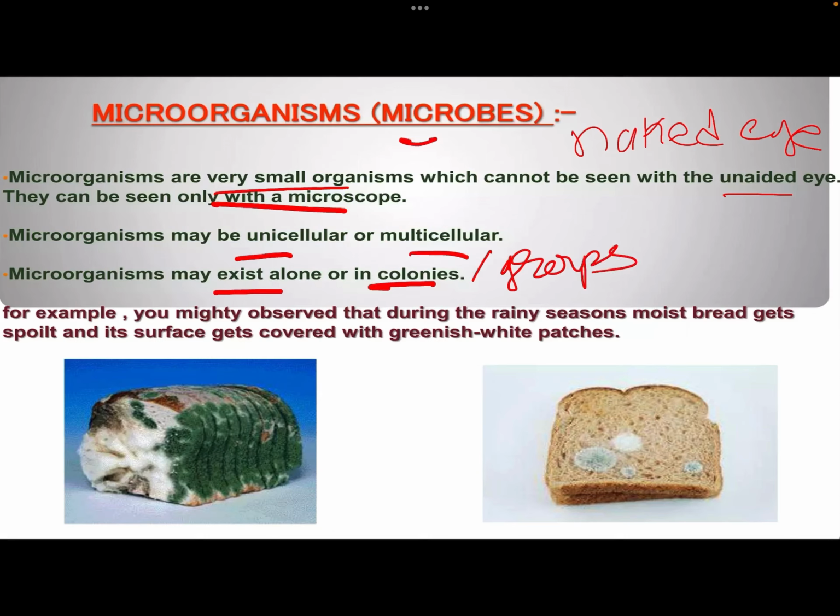For example, we see that in the rainy season, when we take a slice of bread and let it sit outside for some time, the bread gets white and green patches on it, which are known as molds or fungi. And soon, the whole slice of bread is captured by the molds, which are again microorganisms.